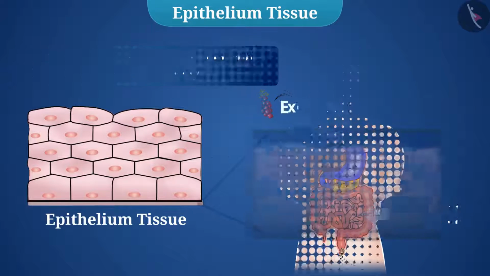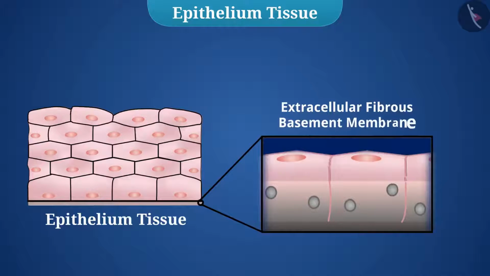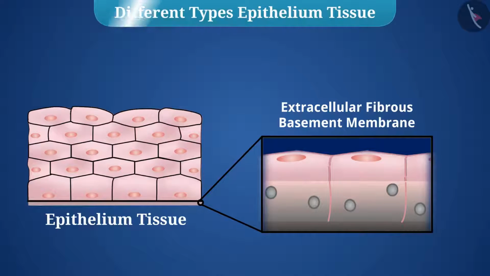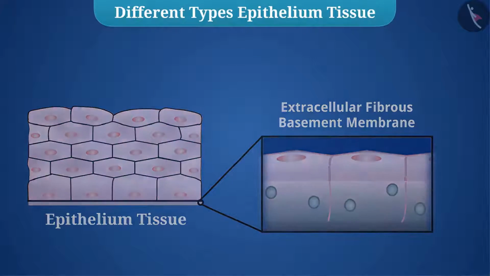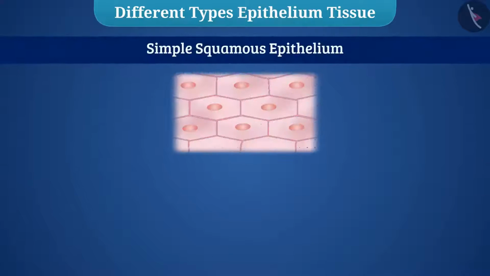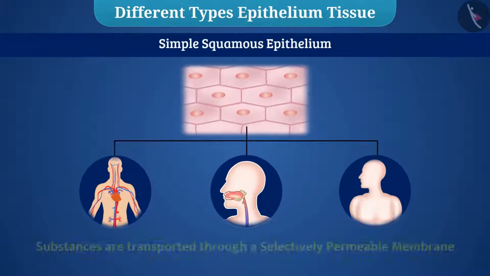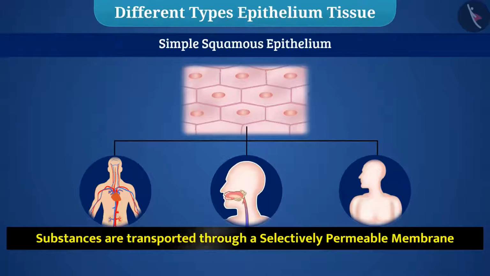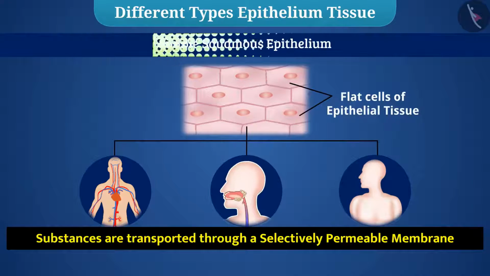Generally, an extracellular fibrous basement membrane separates all epithelium from the underlying tissues. On the basis of function performed by epithelium tissue, epithelium has different types of structures. In the organs of the body where substances are transported through a selectively permeable membrane, flat cells of epithelial tissue are present. These are called simple squamous epithelium.